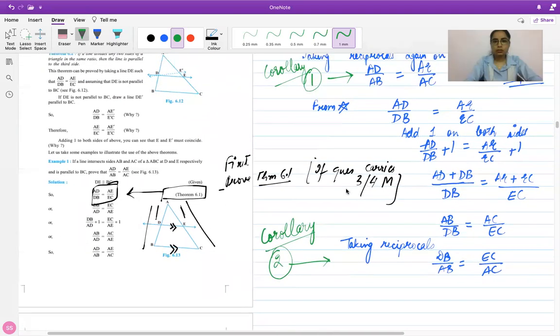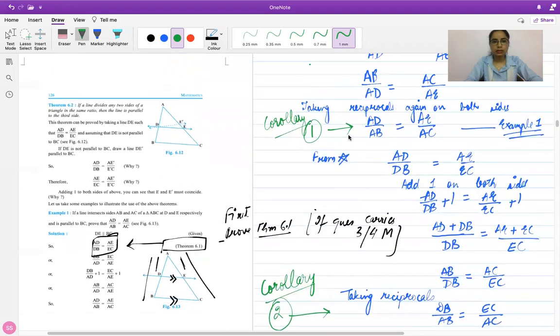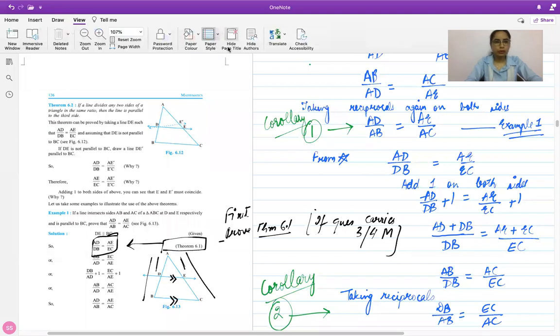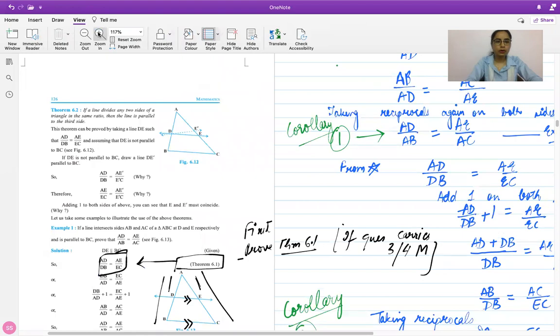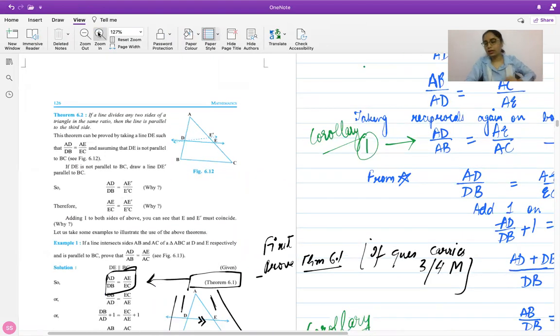Okay, so this is the theorem that we have done. This is basic proportionality theorem and the two results that are related to it. There is one more theorem whose result is actually important rather than the theorem itself. You don't have the proof for this one. Theorem 6.2, it's the converse of basic proportionality theorem.